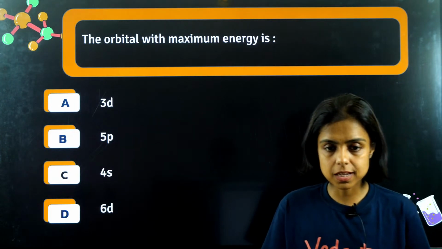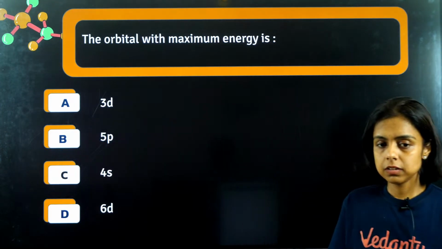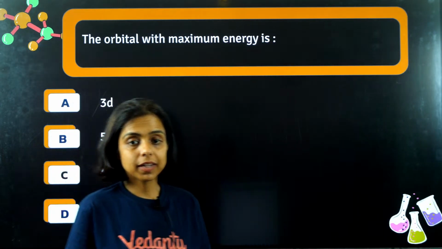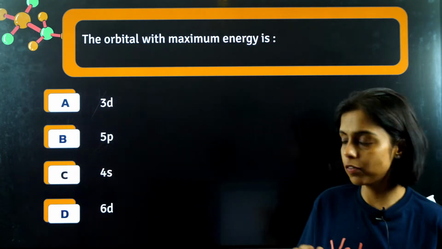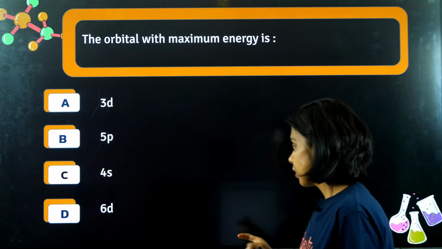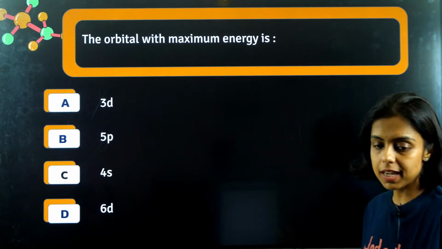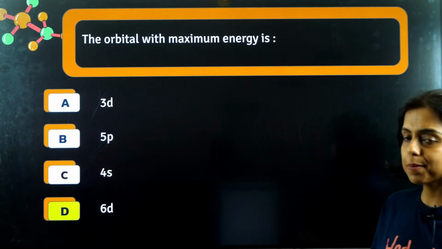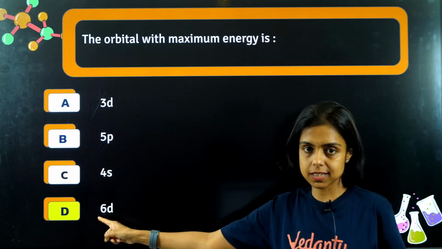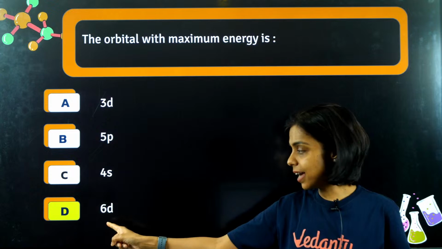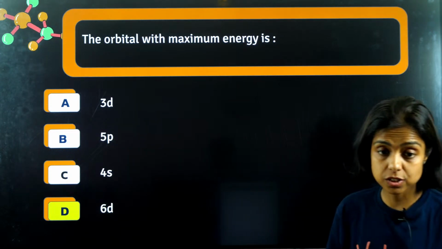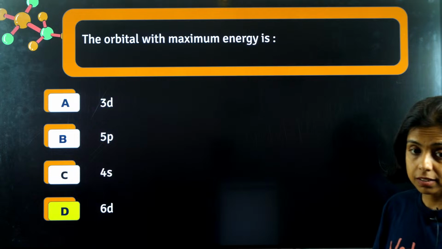Calculate the n plus l value for all: 3d, 5p, 4s, 6d. The one with the highest n plus l value. For 6d, the n value is 6, and the l value for the d subshell is 2. So it is 8.